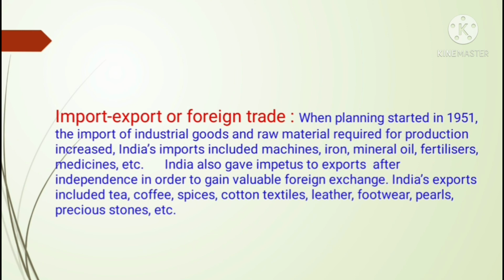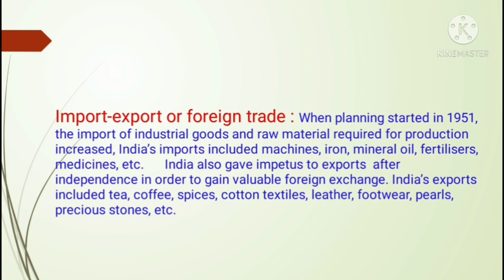So, as the name suggests, import, export or foreign trade. Now, if we are producing more and if our quality is good, then we naturally sell those products to other countries. When planning started in 1951, the import of industrial goods and raw materials required for production increased. So our imports increased when the planning started in 1951. India's imports include machines, iron, mineral oil, fertilizers, medicines, etc. All these things India imports.